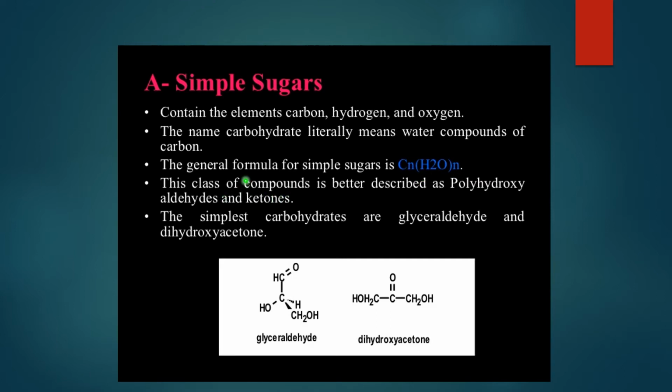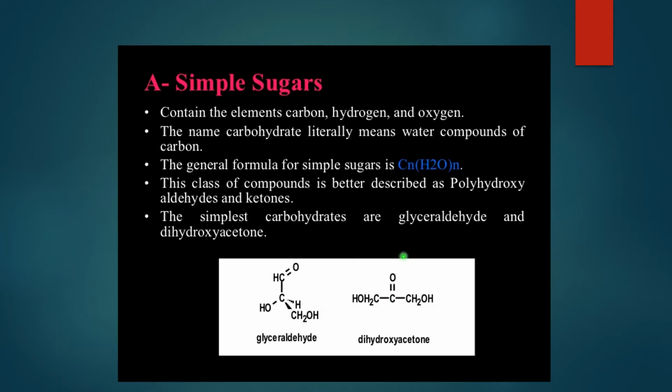Now this particular sugar or carbohydrate is described as polyhydroxy aldehydes and ketones. Let's split this term. Poly means many, hydroxy means OH, aldehyde means the CHO group, and ketone means the C double bond O group. As you can see over here, this CHO group is the aldehyde group, and this C double bond O group is the ketonic group.